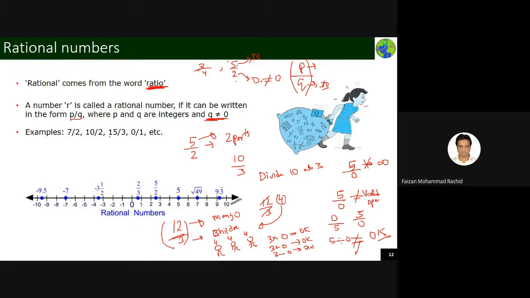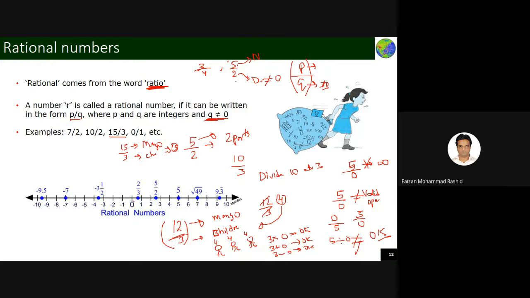So similarly, 15 by 3, what does it tell me? The mangoes are 15 and children are 3. So each child will get, what is 15 by 3? It is 5. So each child will get 5. Okay, this is how division works.